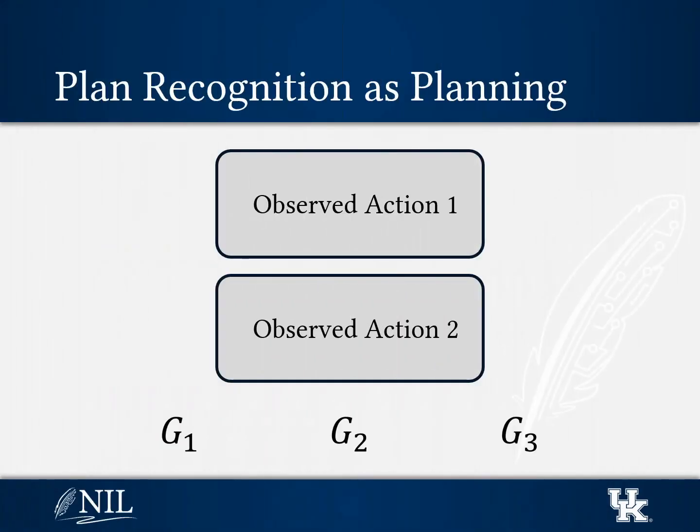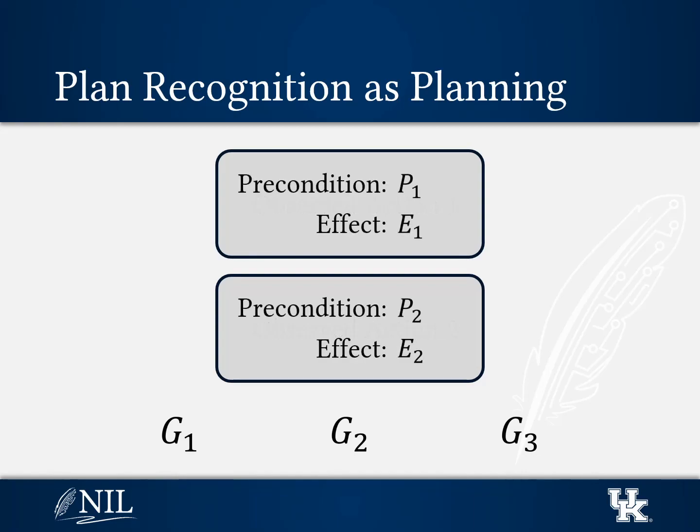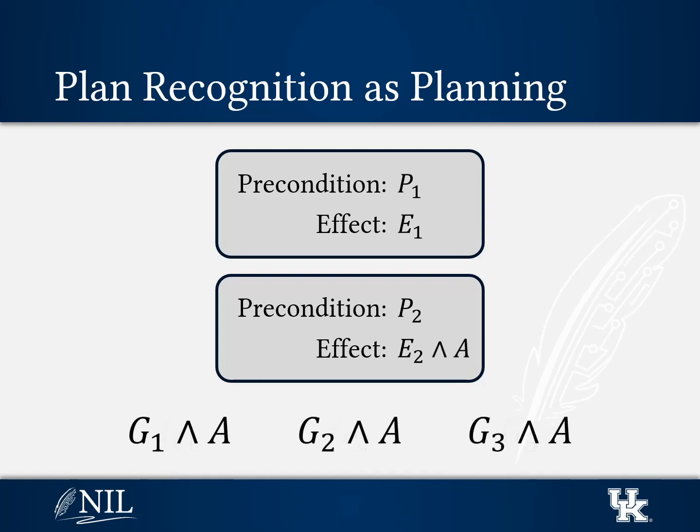Plan recognition as planning works by compiling the observed actions into the problem. Let's say we've observed an agent taking 2 actions, and we have 3 candidate goals. We want to know which of these goals is the agent's actual goal. Every planning action has a precondition that must be true before it can happen, and an effect that changes the world in some way. The PRP framework generates a new predicate that's not used anywhere else in the problem, and adds that predicate to each of the goals, and also to the effect of the last observed action. Then we generate another unique predicate, add it to the precondition of the last observed action, and the effect of the second to last observed action, and so on for all of the observed actions.